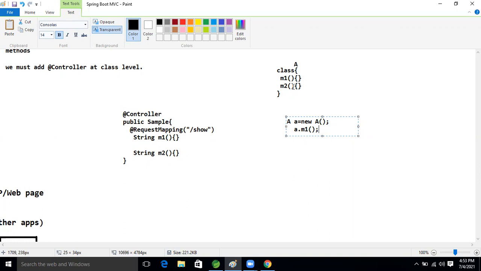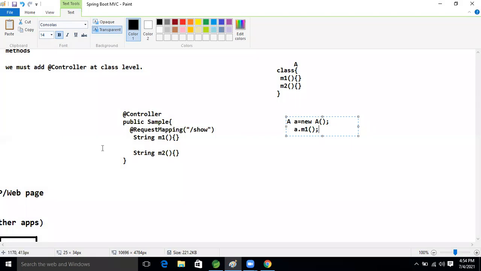No error will come. In the controller class, the m2 method is not recognized, but we will not get an error, because we are not giving @RequestMapping request processing facility to this method.